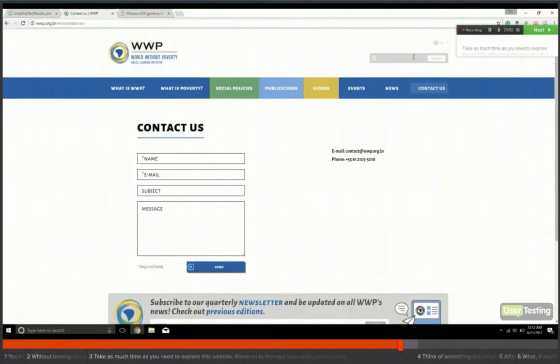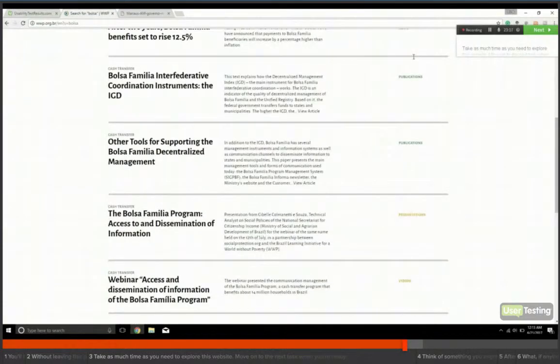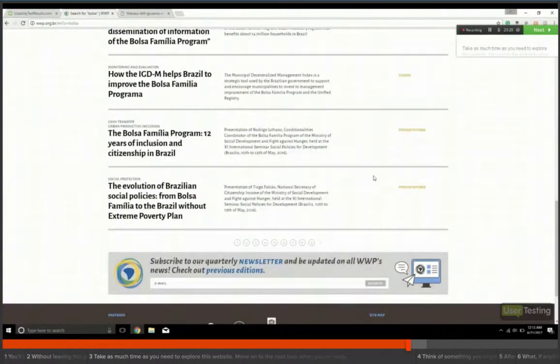Well, let's do this real quick. Let's do Bolsa. I'm sure I will have at least one response with Bolsa. Perfect, eradicating extreme poverty, and so yeah, this actually looks good, I like the search too. And I like that it has the color coding on here on the side. I know that's really kind of silly to point out, but I like that. I'm very visual in that sense, and that actually is a really good way to catch my eye.